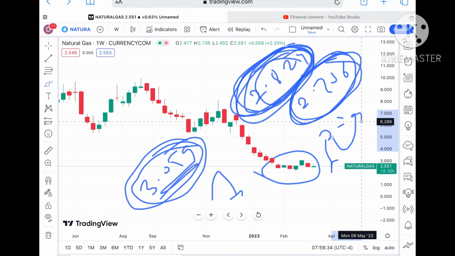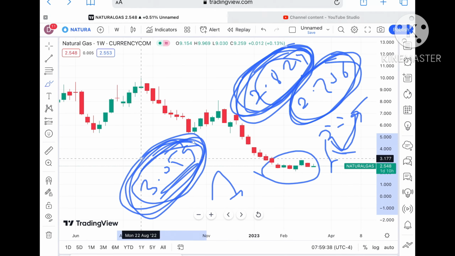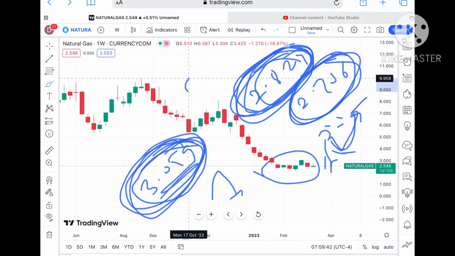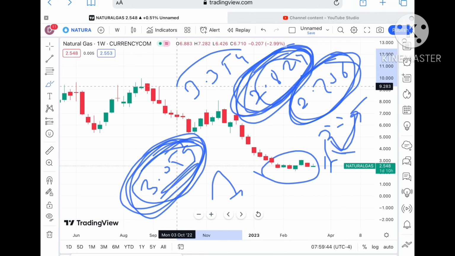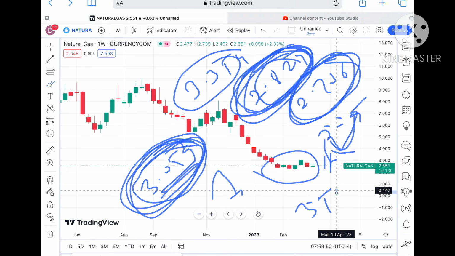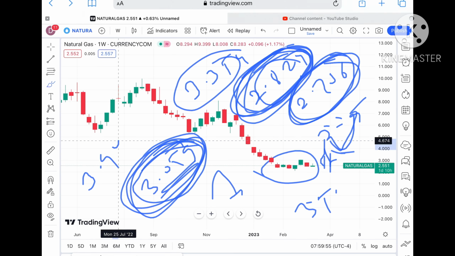So probability it can hit this particular support and can go further upside, and a probability of crossing this particular zone is there. Okay, and once it sustains above this level, chances of touching $3.35 are there, and if that level also sustains, then we can see it can touch a level of $3.524, and once the price sustains above that particular level, then we can see a level of $3.940.